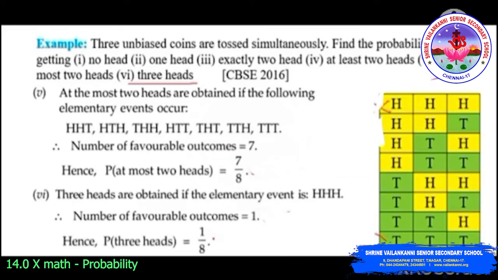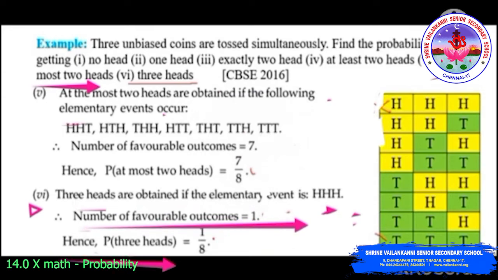Fifth one is the probability of at most 2 heads, which is nothing but the probability of less than or equal to 2 heads. The occurring elementary events are HHT, HTH, THH, HTT, THT, TTH, TTT, that is 2 heads, 1 head, 0 heads. The number of favorable outcomes is 7. So the probability of getting at most 2 heads is 7 by 8. Next, the probability of 3 heads: the chance is HHH, the number of favorable outcomes is 1. Therefore the probability of getting 3 heads is 1 by 8.